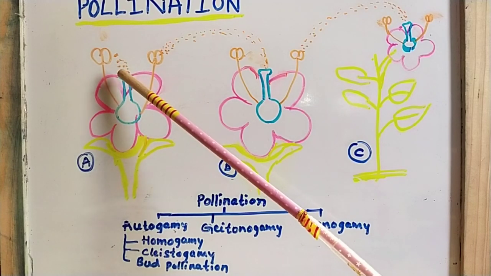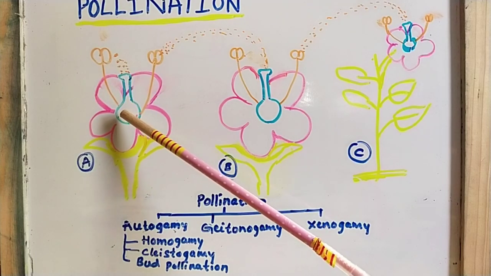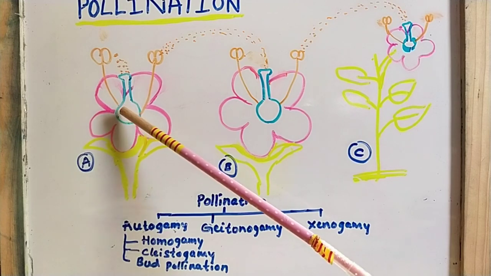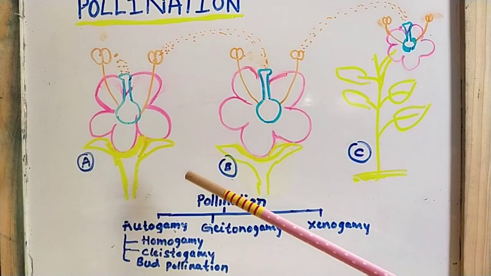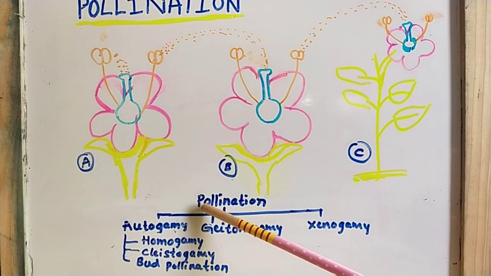After that they will reach the egg. Where is it present? It is present in the ovule. Understood? So this is known as what? Pollination.